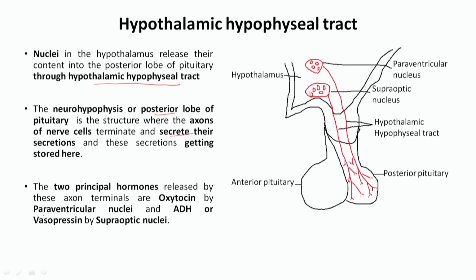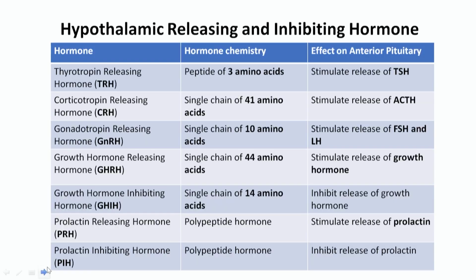Oxytocin is synthesized by the paraventricular nuclei, and vasopressin is secreted by the supraoptic nuclei. So, the supraoptic nuclei synthesize the vasopressin. These two hormones come through the nerve tract and remain stored in the posterior pituitary, and wherever the requirement is there, they are released from the posterior pituitary.